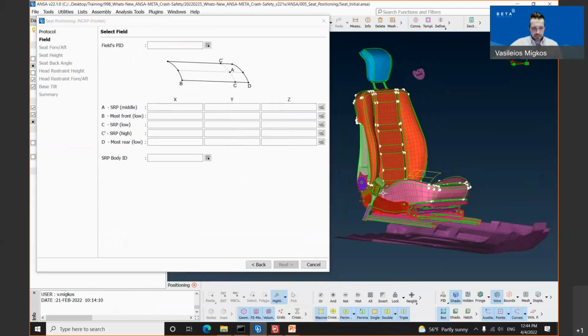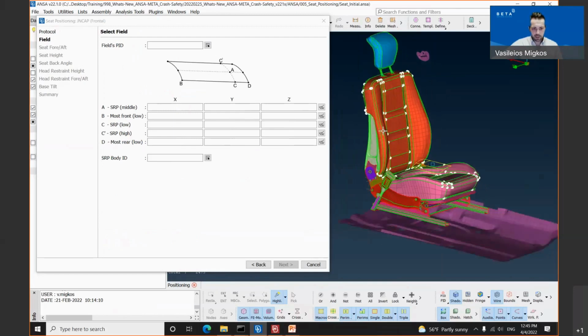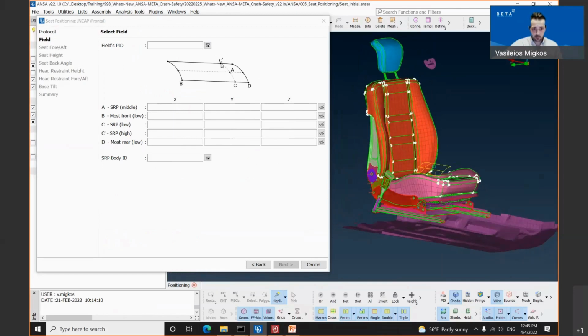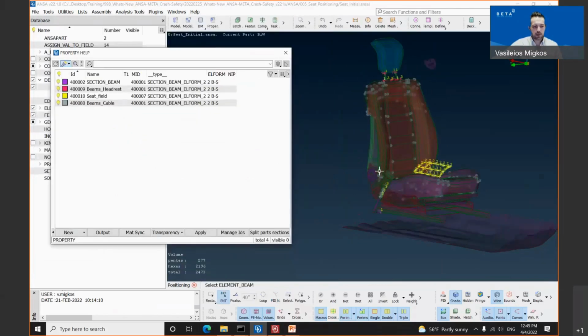Once the user clicks the next button, the fields tab, where we need to define the field PID on the top, is activated. So we will select the field PID by the button which allows us to select a PID from the property help window or from the model window.